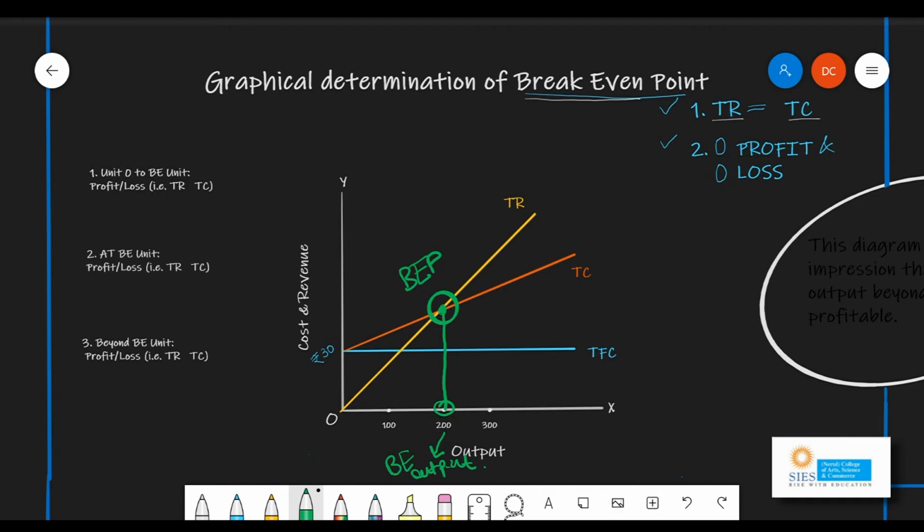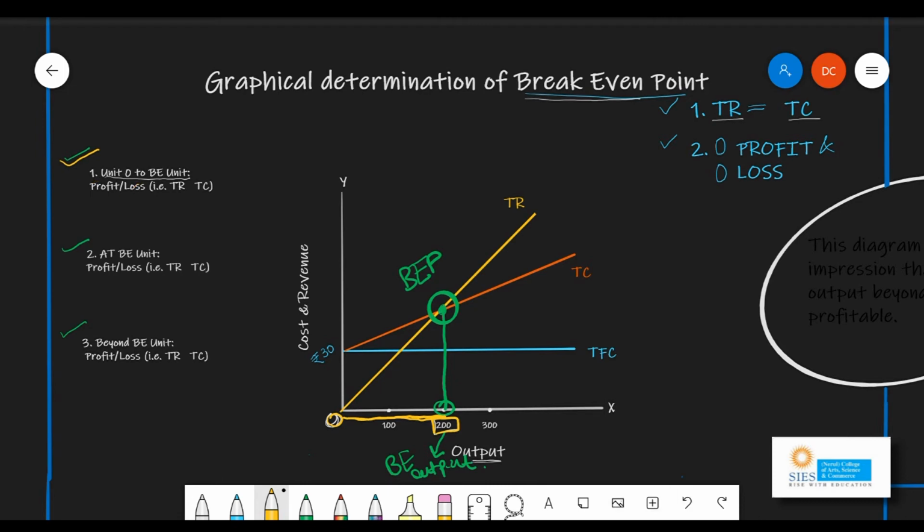Here I have written up these three situations which we are going to study in order to complete the analysis of this diagram. The first situation says unit 0 to break-even unit. In this case, let us understand, we have to look at the output from 0 output up to the break-even output of 200. I'm just highlighting it with yellow color. So what is the situation from 0 to 200 is the first situation. Are we having profit in this situation or are we having loss in this situation? Let us find that out.